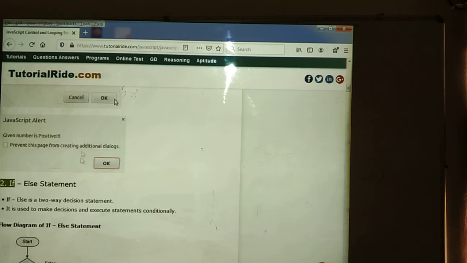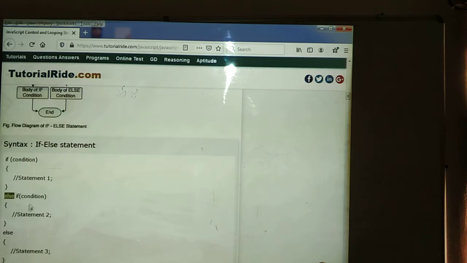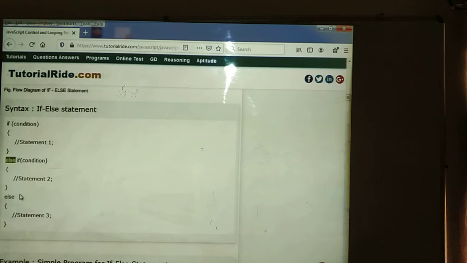We can see the syntax of how to write it. First we need to use if, which is a keyword, then write the condition. Based upon the condition, if the condition is true, here we need to write the true statements. When the condition becomes true, at that time these statements will be executed. Then the else part we are going to write. In the else part also we are going to give some condition. If the condition is true, these statements will be executed. Otherwise this also will be skipped. Then the remaining else part will be executed.